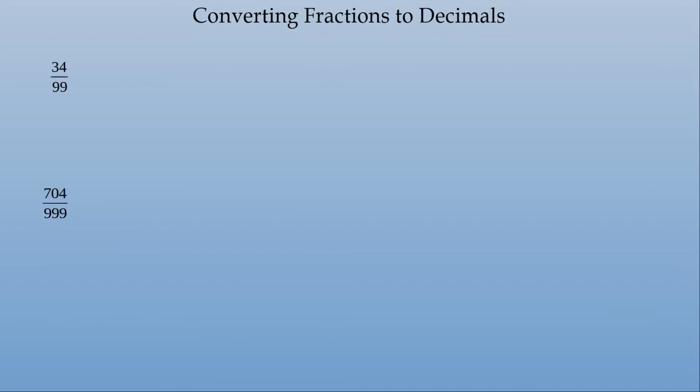How about the 99ths? Remember I was talking about how ninths are going to show up a lot. Well, ninths are going to show up a lot, and so are 99ths, and 999ths, and 9,999ths. All of the things that are just a set of 9s in the denominator. Here we go. So 34 divided by 99.